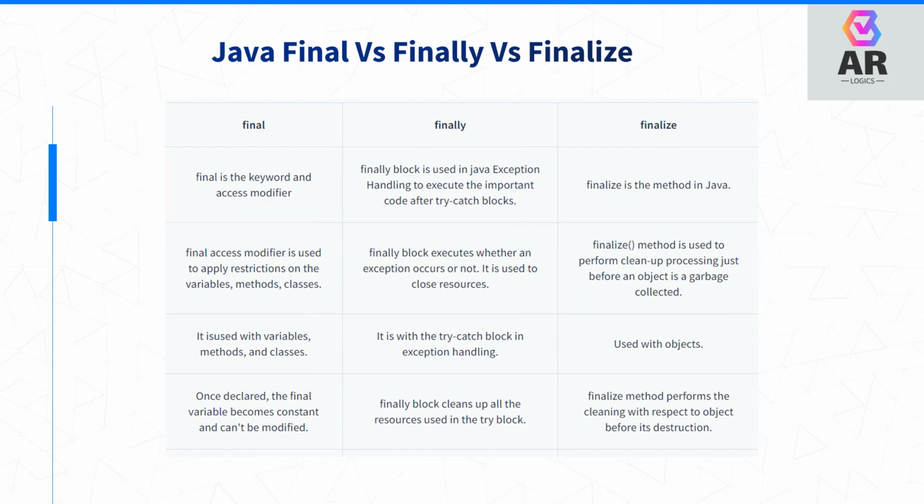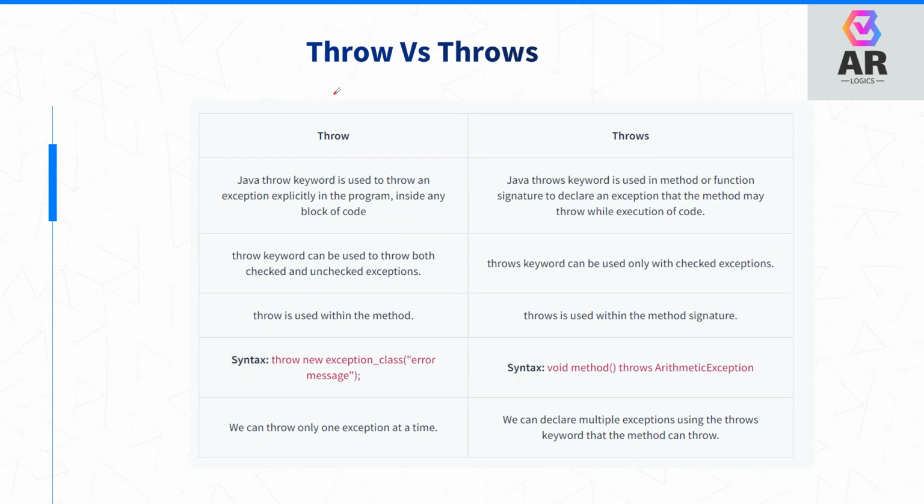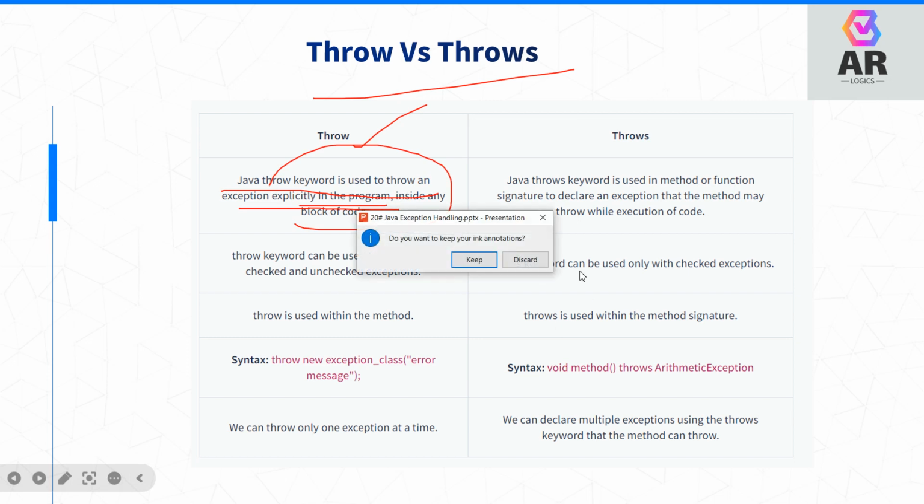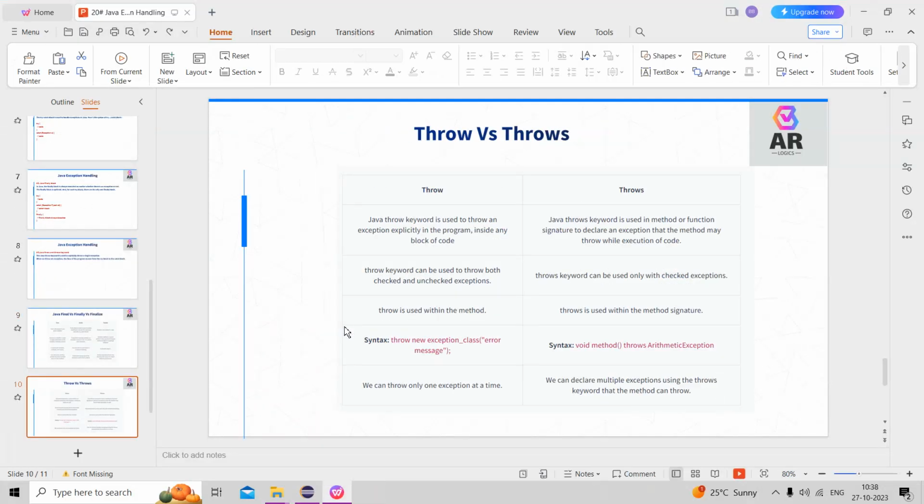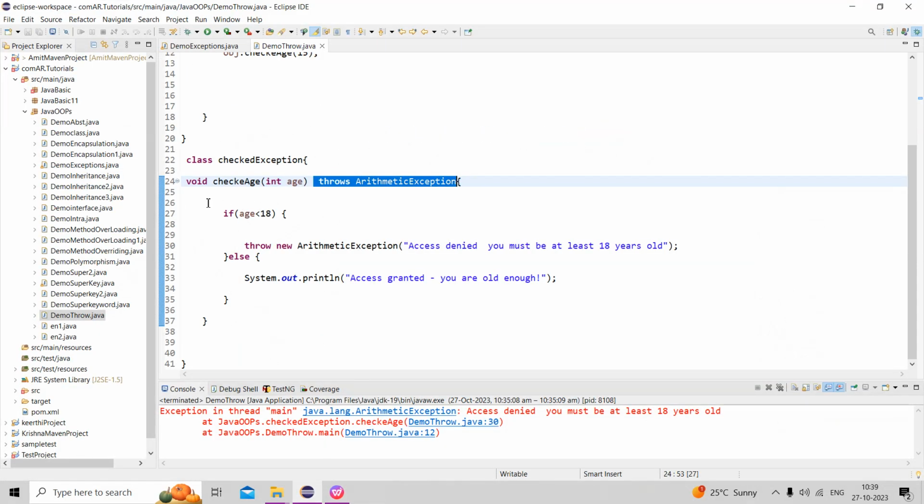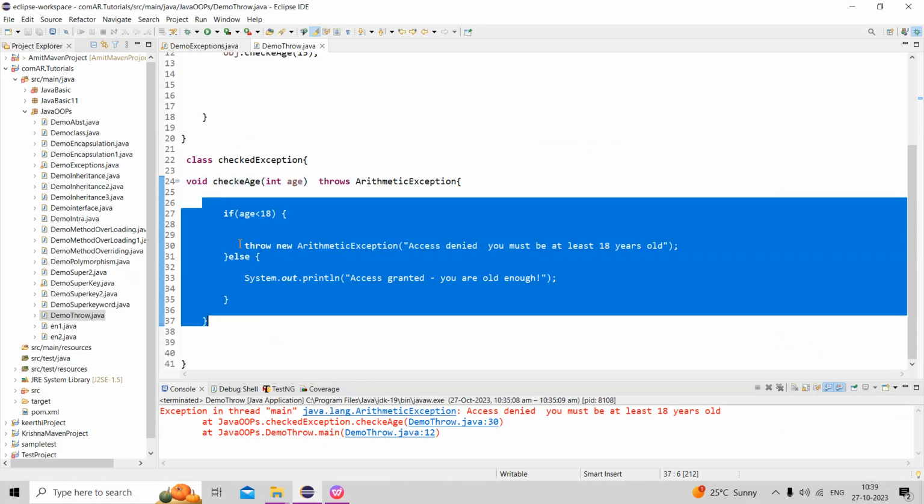One more thing: what is the difference between throw and throws? This can also be asked in interviews. What is throw? Throw is a keyword used to throw an exception explicitly in the program. Explicitly we, as programmers, declare it inside any block of code. This is a block of code we are writing here.